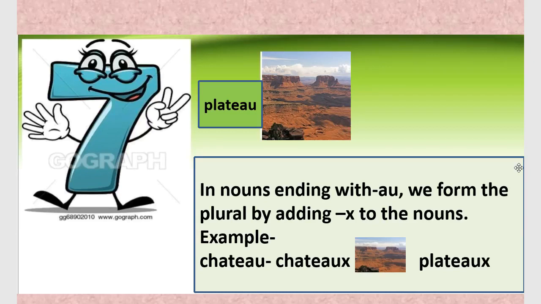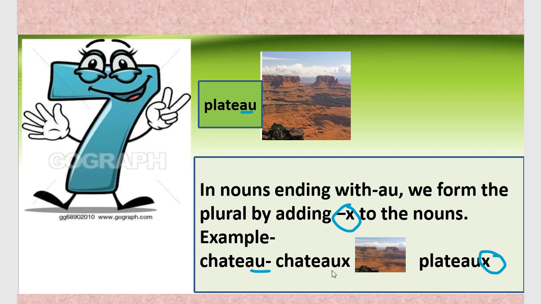Now we come to our next rule: in nouns ending with AU, like plateau, we form the plural by adding X at the end. AU becomes AUX. So we add X at the end of the word plateau, or whichever word is ending with AU. Similarly, chateau,